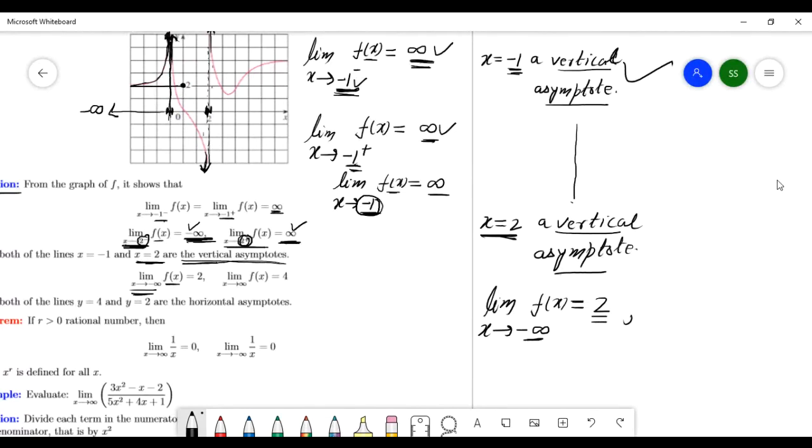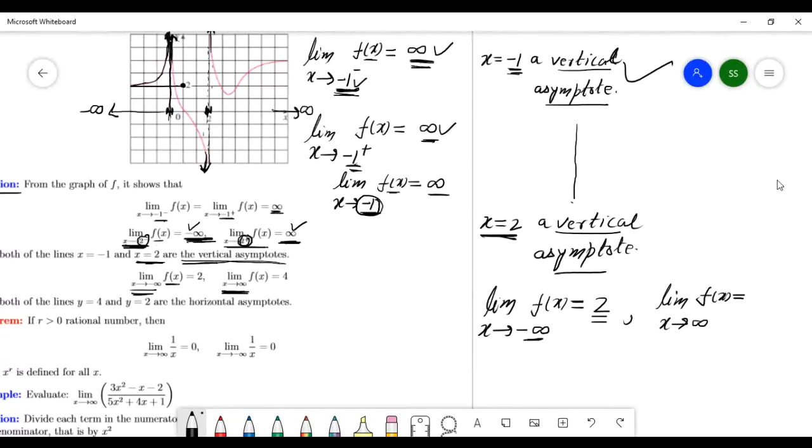You see this limit? Limit x goes to positive infinity here. And this function is equal to, x goes to positive infinity here. Okay? x positive infinity, going this way, going to positive infinity.